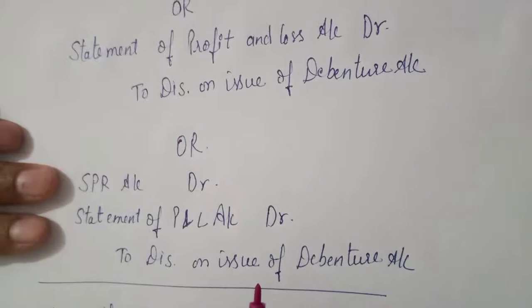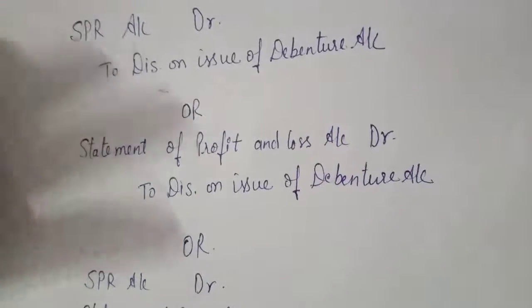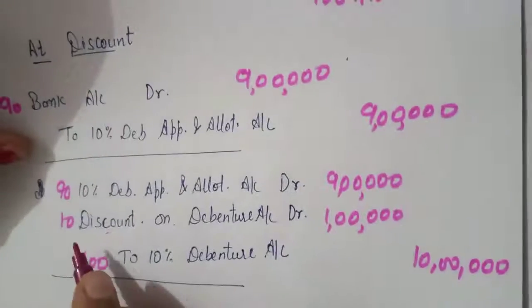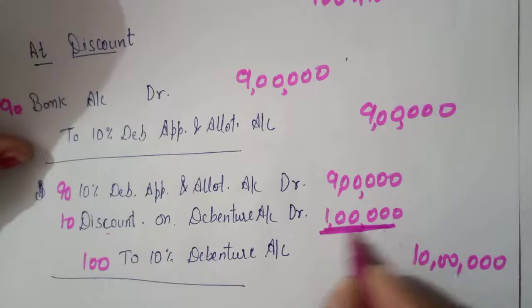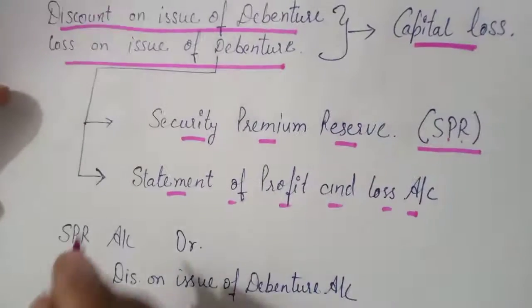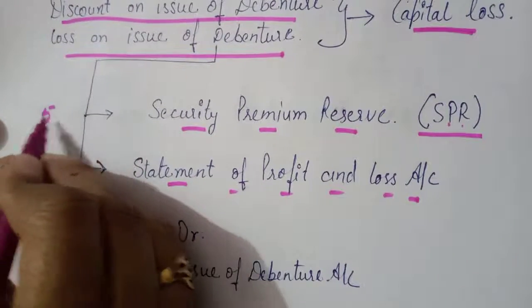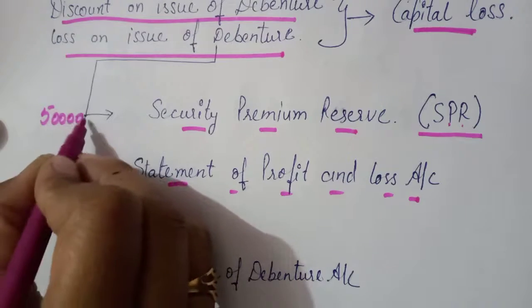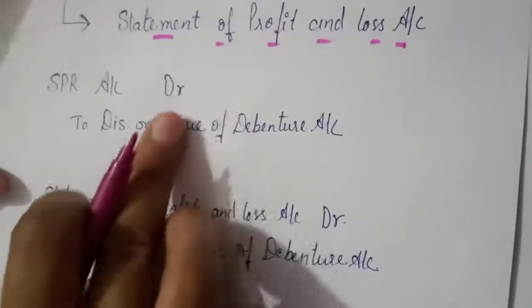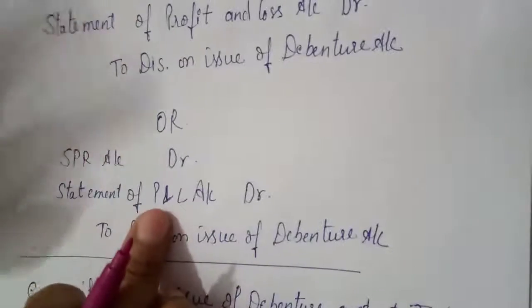Suppose the company has a discount on issue of debenture of 1 lakh, as we have discussed here. The discount on issue of debenture is how much? 1 lakh. And the company has securities premium reserve of only 50,000. Then we will not do that entry, we will do this one.